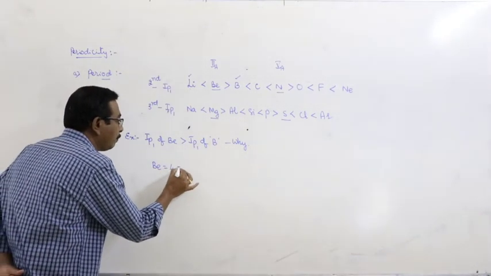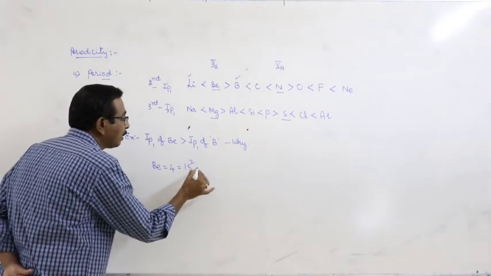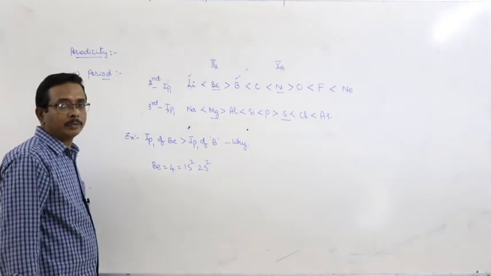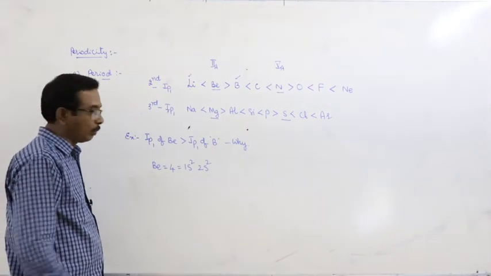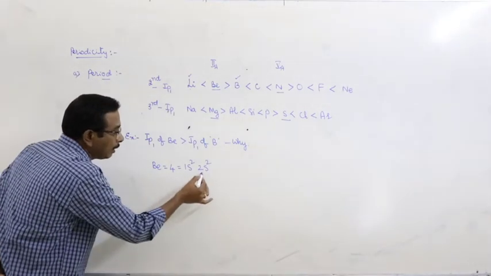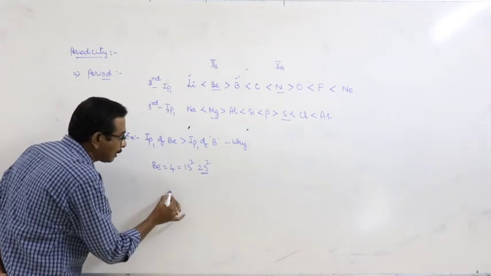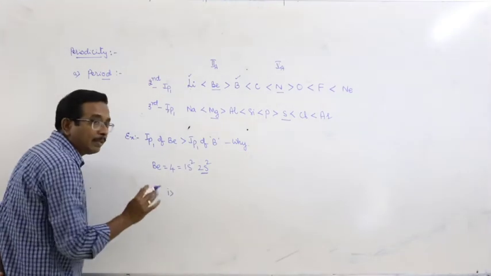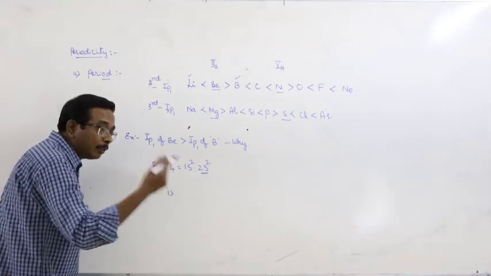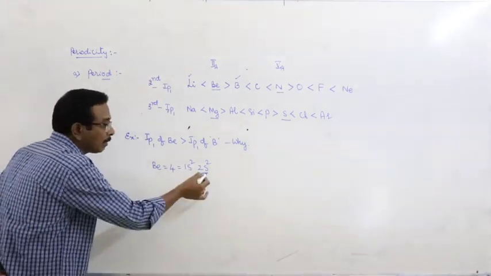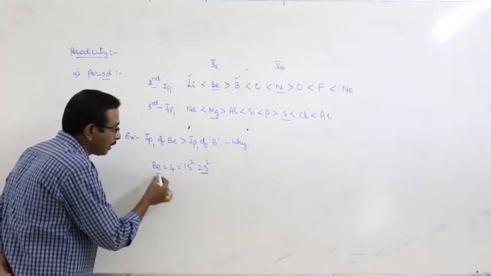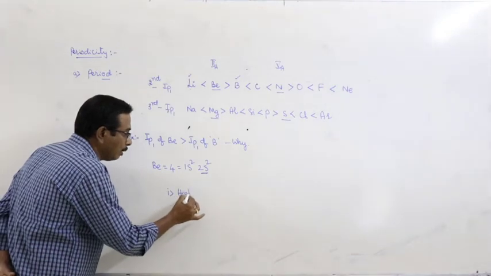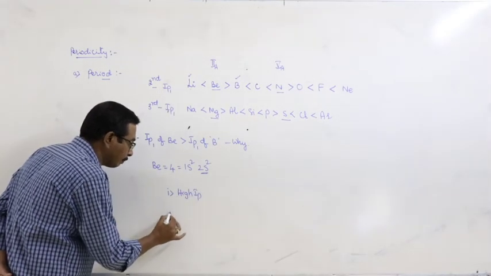Beryllium, atomic number 4, electronic configuration 1s2, 2s2. Here, the outermost s orbital is completely filled. Therefore, the beryllium atom is stable. Then more energy is required to remove the electron from the stable configuration of beryllium. So, it has a high IP value. This is the first reason.